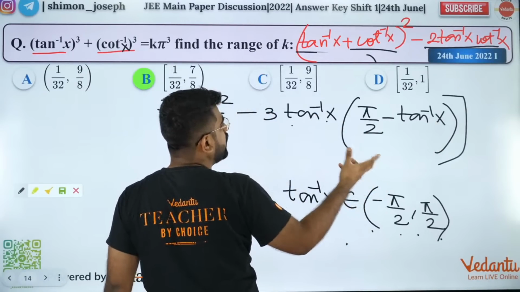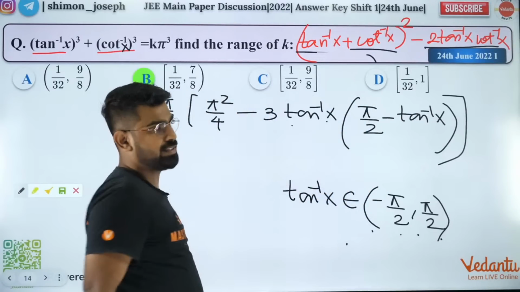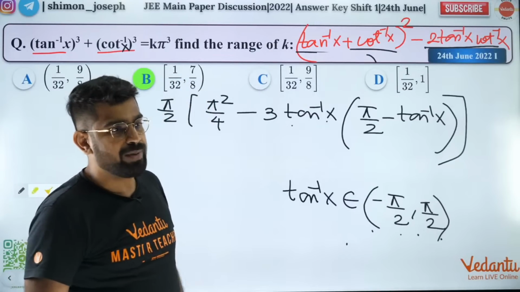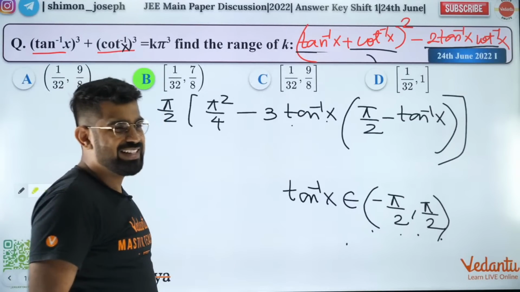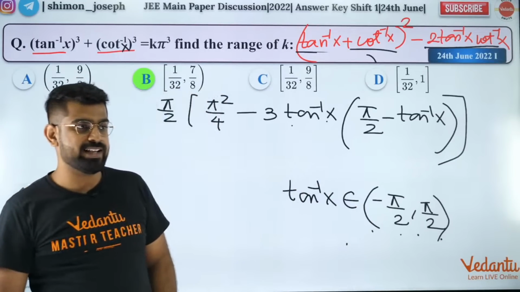Sir, why pi by 4? Because when you differentiate this, the critical point will come at pi by 4. So do that and then you will get the answer. It's basically putting the values, guys. You can do that. I don't have to solve this, I guess.